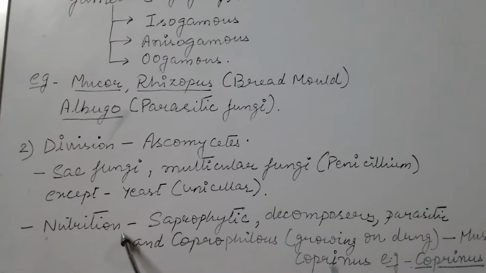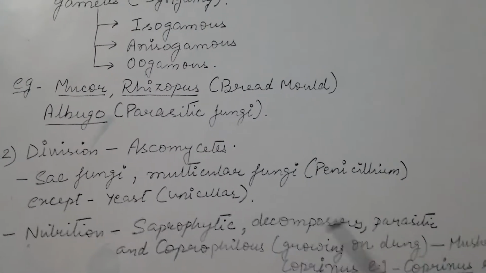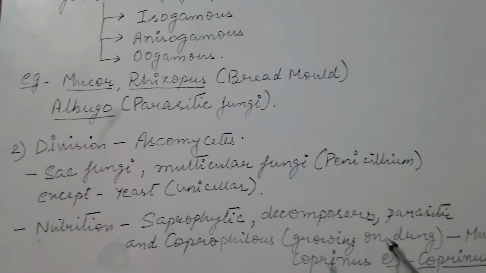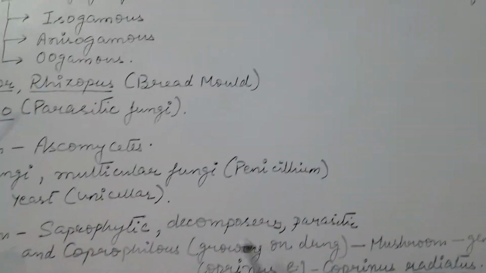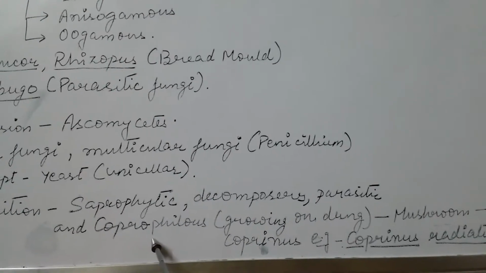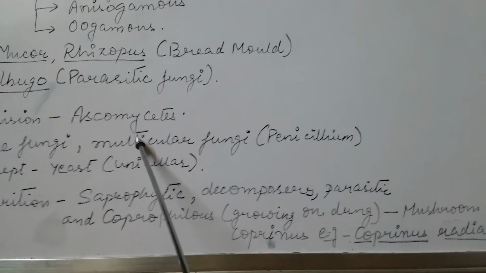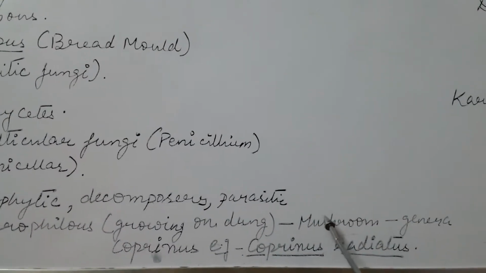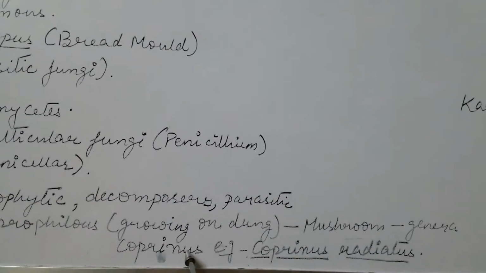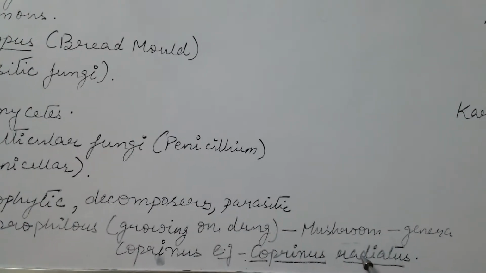They obtain their nutrition by saprophytic mode, as decomposers, as parasites, and as coprophilous fungi, that is, fungi that grow on dung. What are coprophilous fungi and to which division do they belong? Coprophilous fungi are the fungi that love to grow on dung, and they belong to the division Ascomycetes.